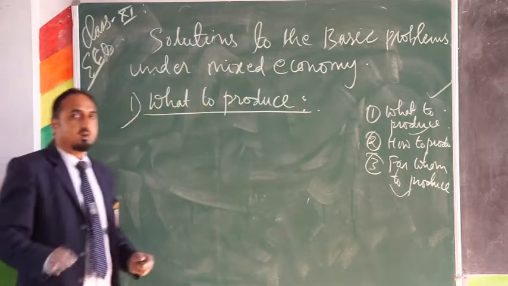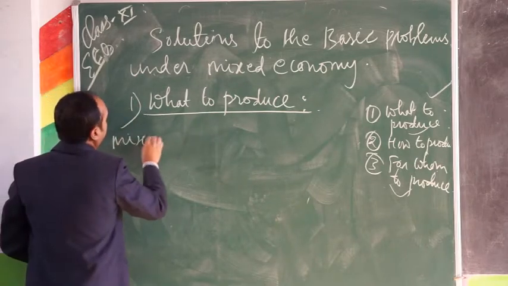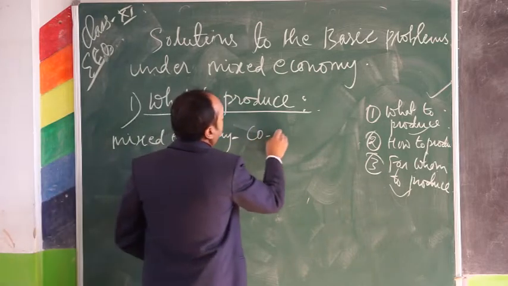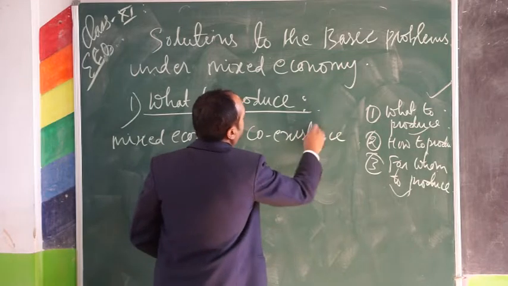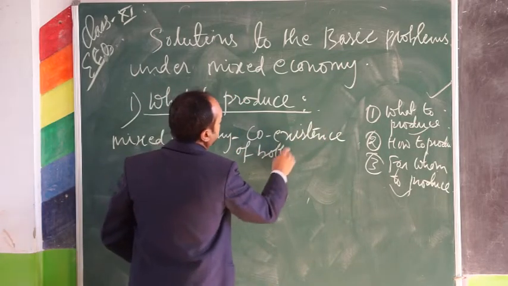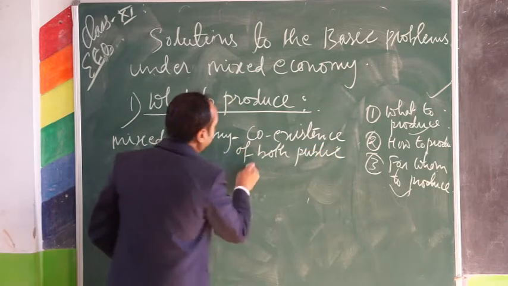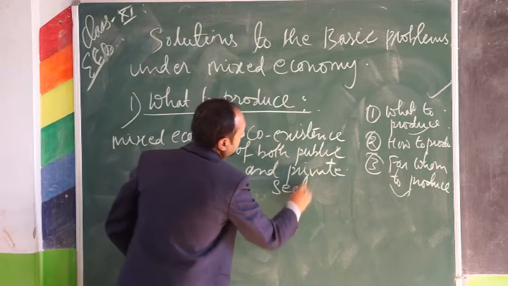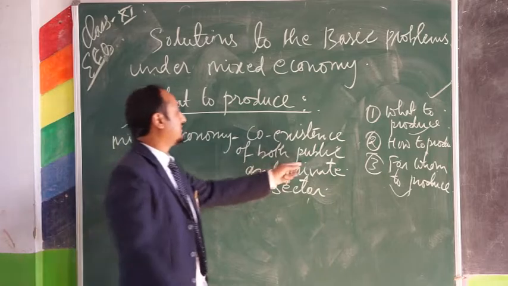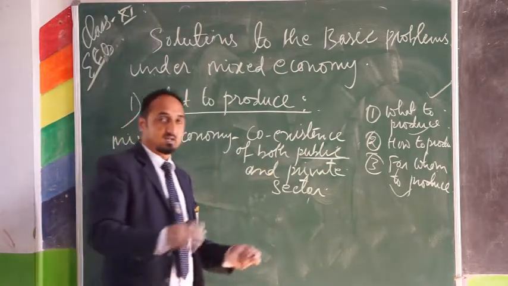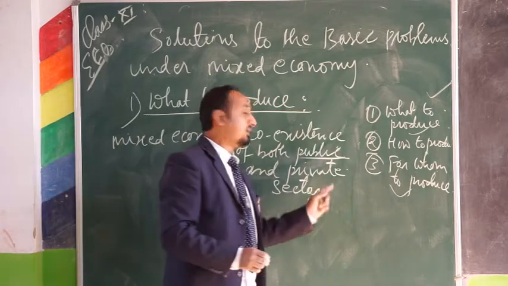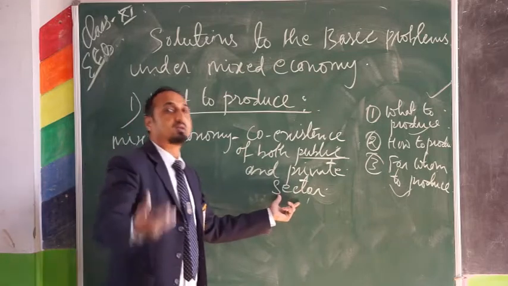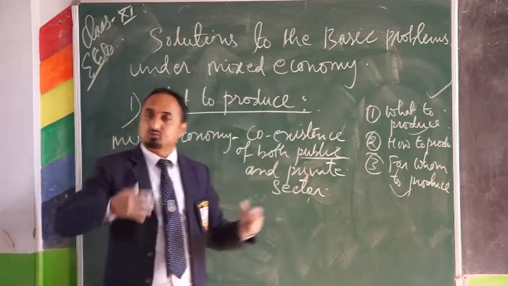Now, in a mixed economy there is coexistence of both public and private sector. As I said, the public sector acts as a socialist economy and the private sector acts as a capitalist economy. That means the private sector behaves like a capitalist economy and the public sector behaves like a socialist economy.